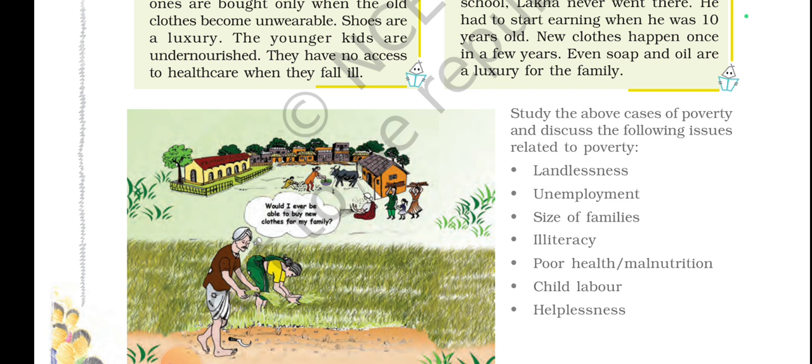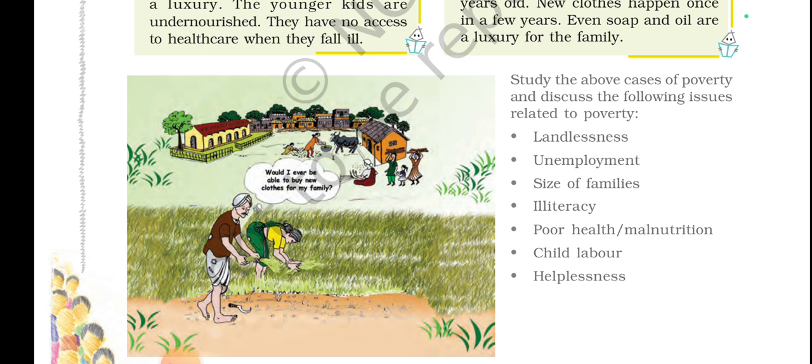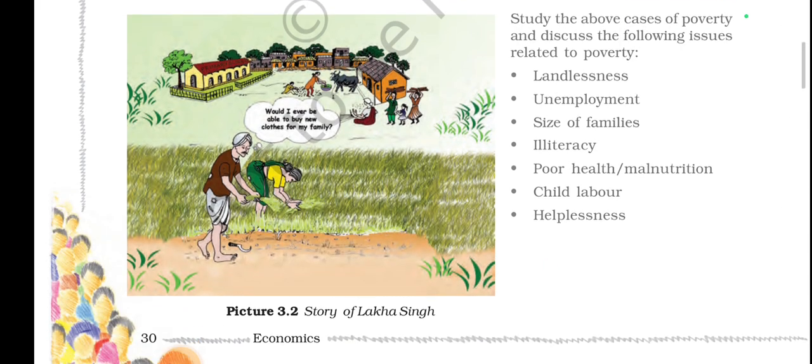So, study the above cases of poverty and discuss the following issues. Basically, one is landless, unemployment is there, the size of the family of both of them is big, they are illiterate, in poor health condition. Here Ram Charan's son is also a child laborer and they both are helpless.